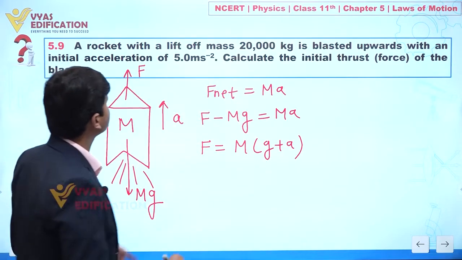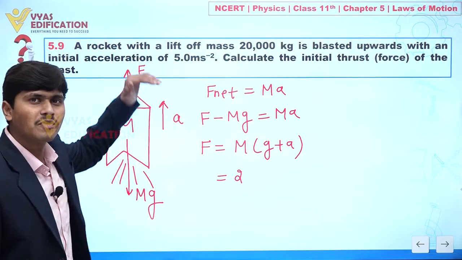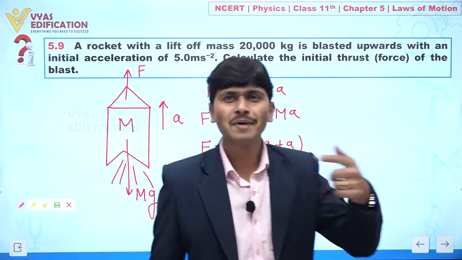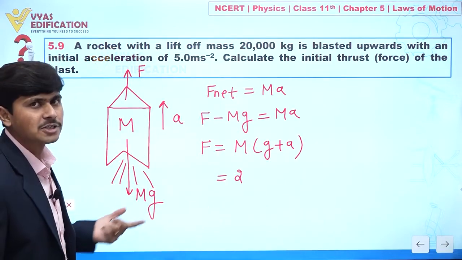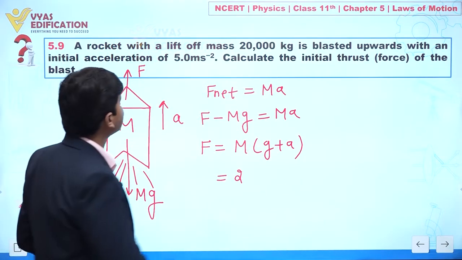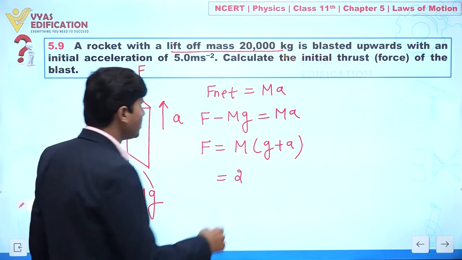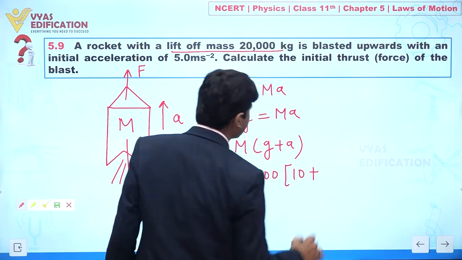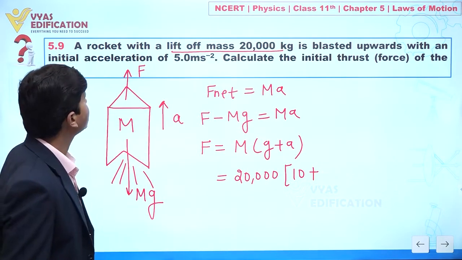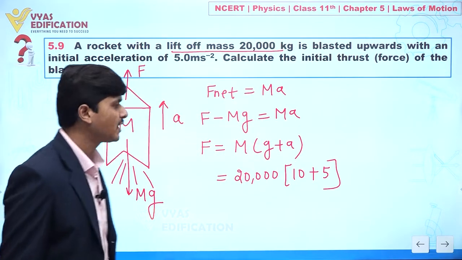Now the mass of this rocket, lift of mass: actually we know as the rocket moves in an upward direction, definitely the mass will also change. So actually this is a variable mass problem, but that's why it is written here lift of mass. Initial mass is given to you, 20,000, so I am writing here 20,000 and this is 10 plus, and if we talk about acceleration, this is 5. This is given in the question.